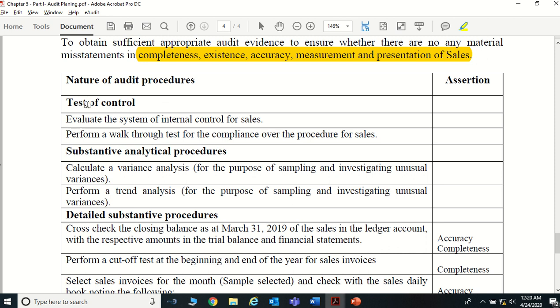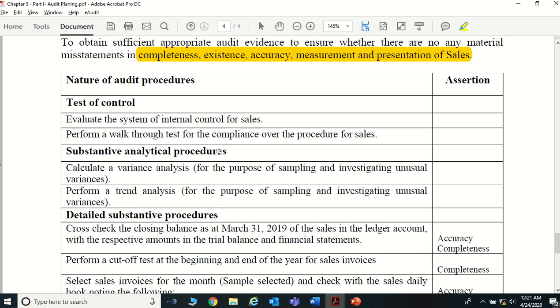What do you ask to check? Test of controls, TOCs. You can do the TOCs, right? Evaluate the system of internal control for sales. You want to look at what the internal control is and perform a walkthrough test for the compliance of the procedure for sales. If you want, you can select a sample of say maybe 20 or 50 transactions and check whether everything has been done according to the internal control available, and you can conclude yes, they have a good internal control system. Depending on that, I am not going to do the substantive procedures, right?